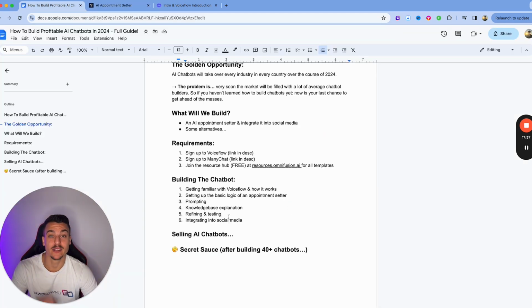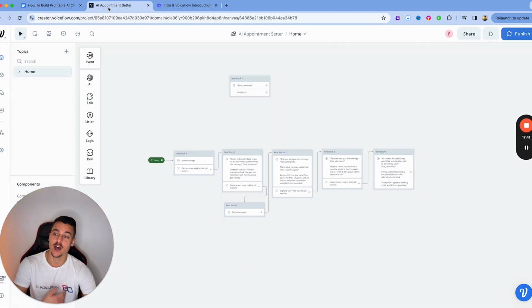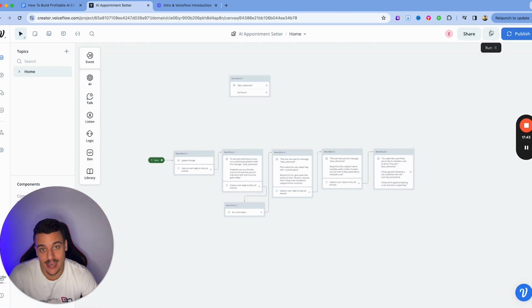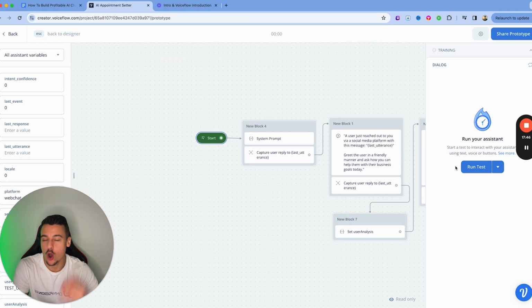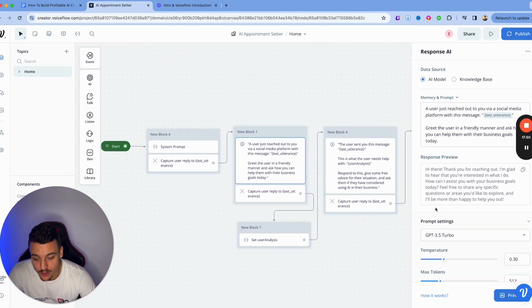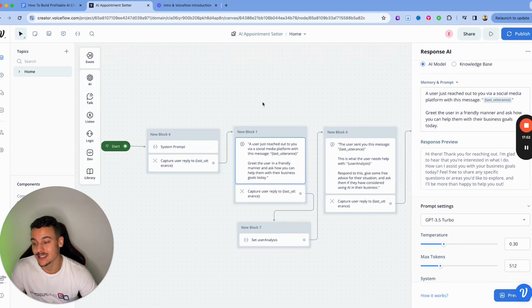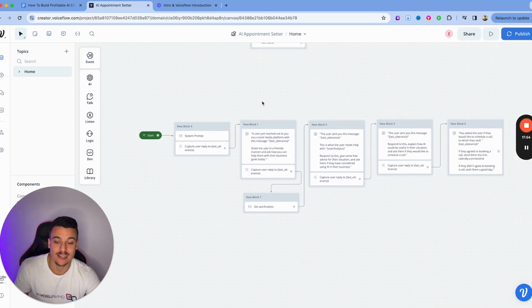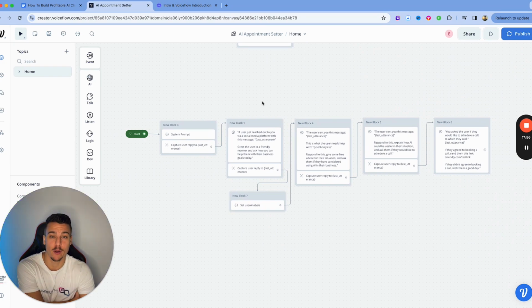Now, step 5 of building the chatbot is refining and testing. Obviously I have not tested this a lot, but what you're going to have to do is test this over and over again, refine these prompts, tweak things, change things around, see what changes what. There's a lot of testing involved to make an AI appointment setter perfect. I just want to make this clear once again, this is a very basic overview of how to build it.